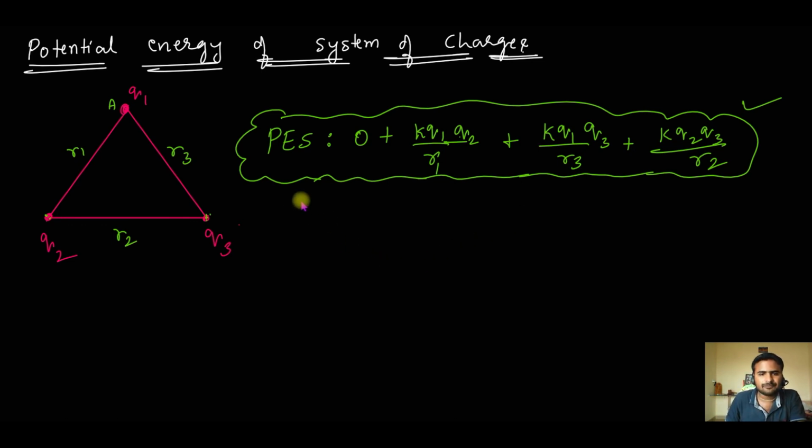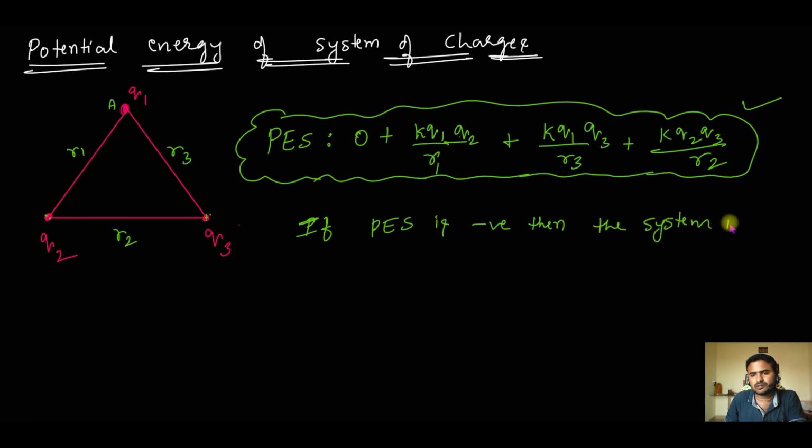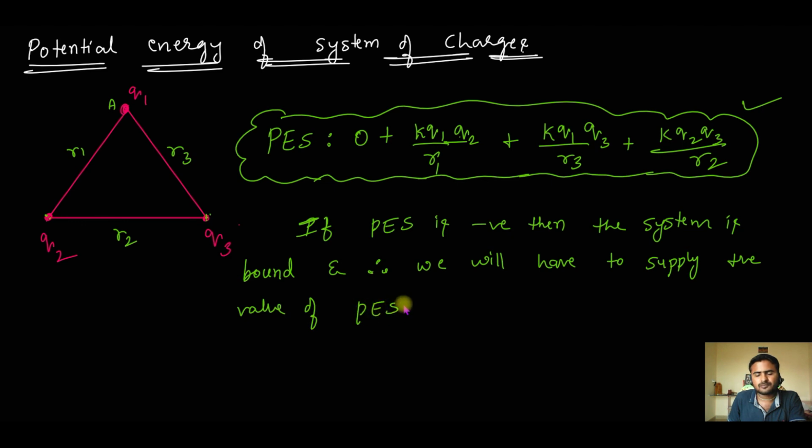Remember this. I will write this here. If the potential energy of the system is negative, then the system is bound, and therefore we will have to supply the positive value of the potential energy of the system to separate them, or you can say, to disassemble them.